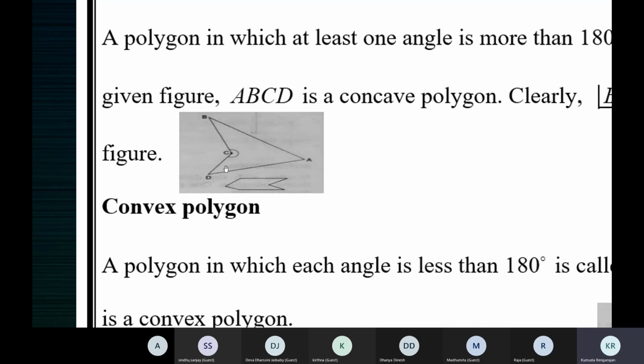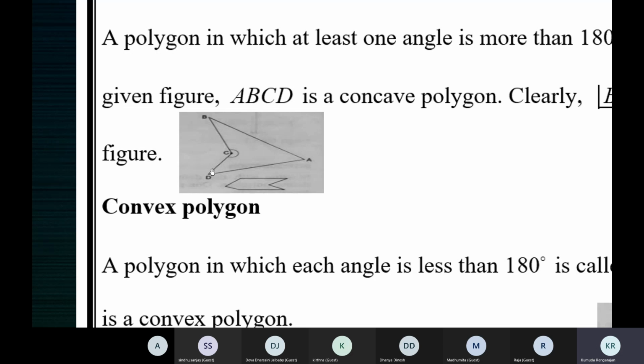You can make out from how wide the mouth of the angle is that they are all acute angles. But this one, see, this is a straight line. From here to here it will be 180, but this is a little more. So this is a reflex angle.